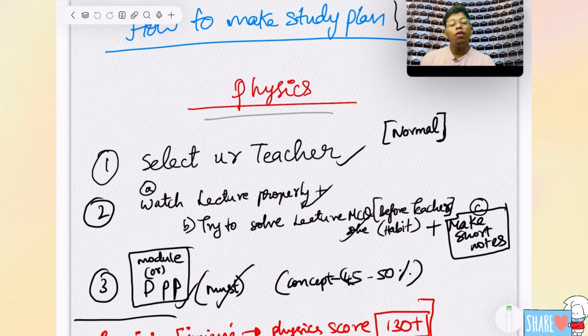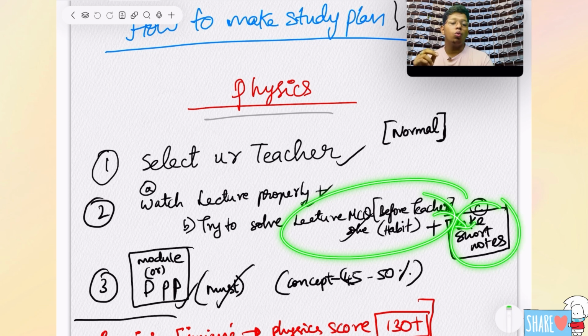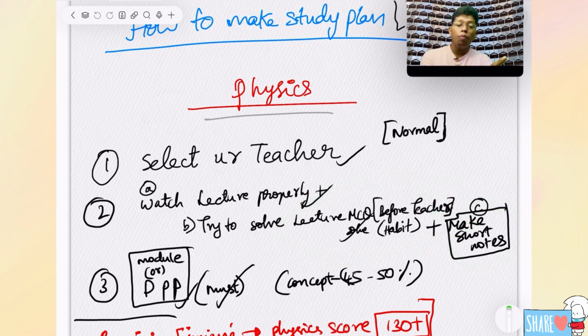If you do like that, that definitely will become a habit. And then you will build interest in your subject also. Very important. Then after the lecture, what you should do is make short notes. Very important. I also made a video on how to make short notes.